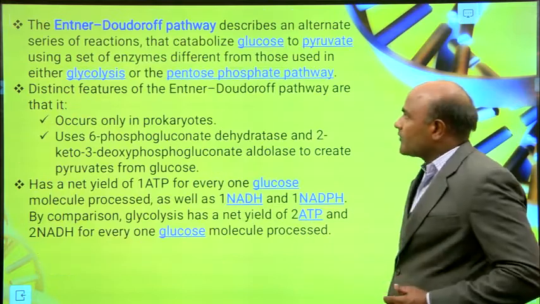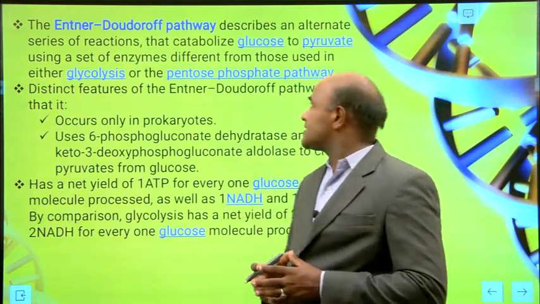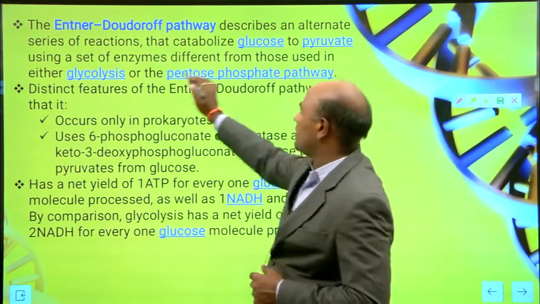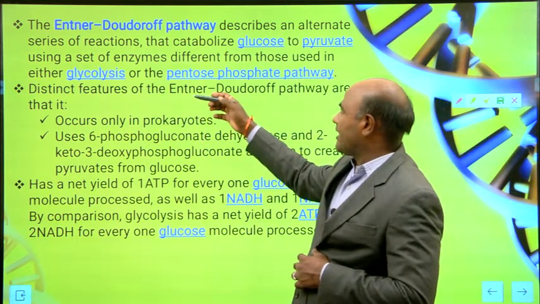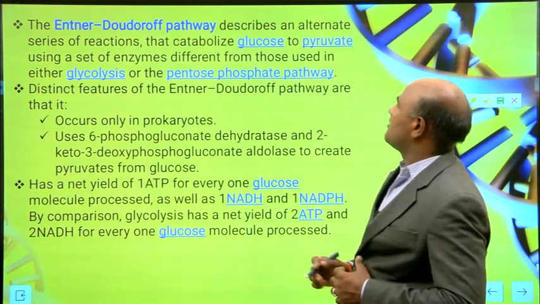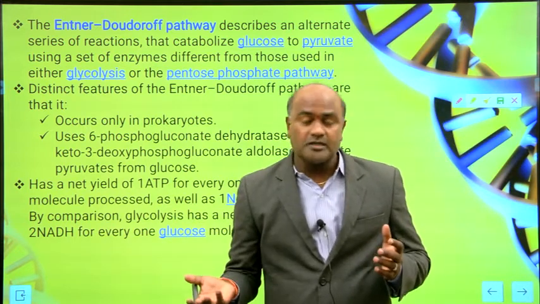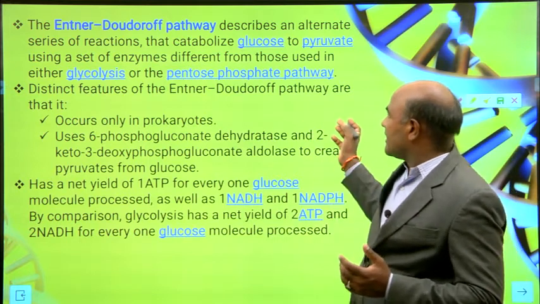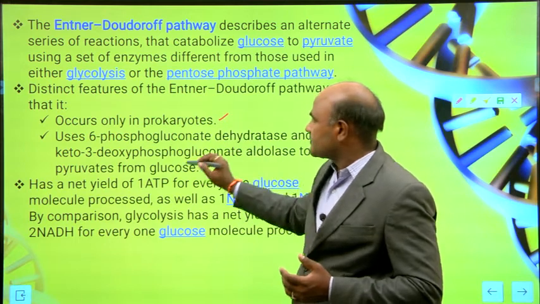This pathway is an alternative series of reactions that catabolize glucose to pyruvate using a set of enzymes, instead of glycolysis or the pentose phosphate pathway. Whatever enzymes we use may be those used in glycolysis and the pentose phosphate pathway. And this Entner-Doudoroff pathway occurs only in prokaryotes.